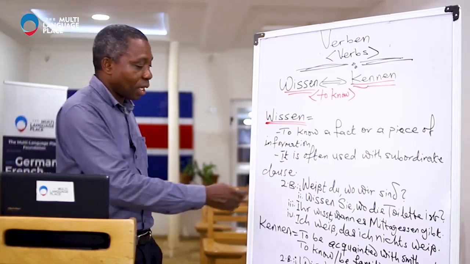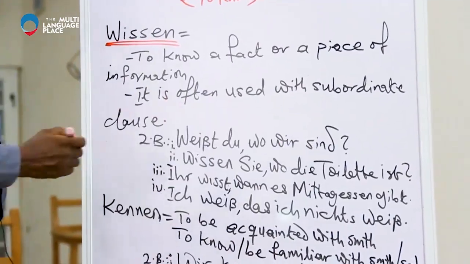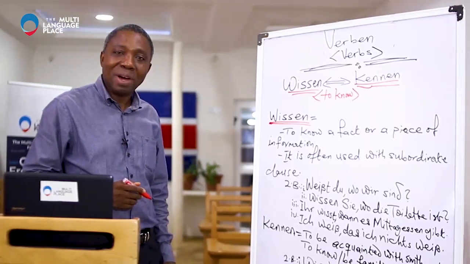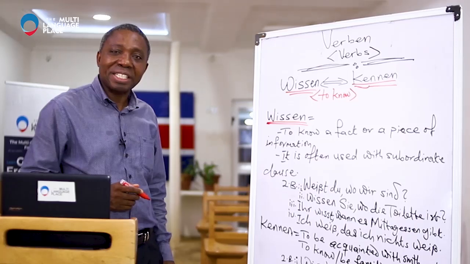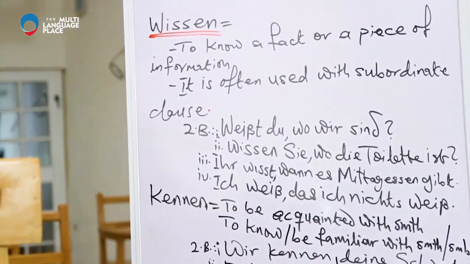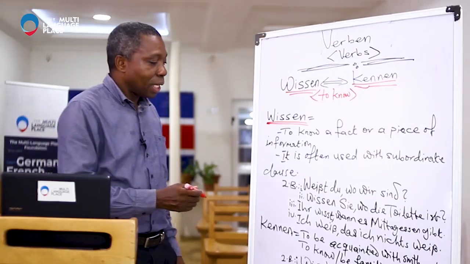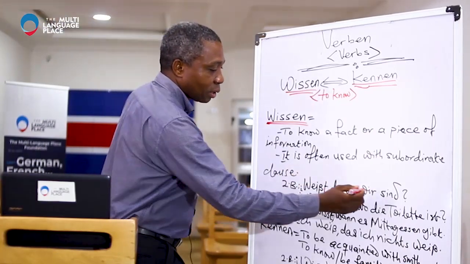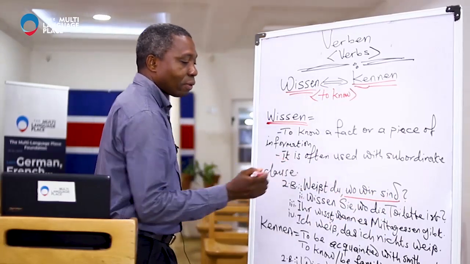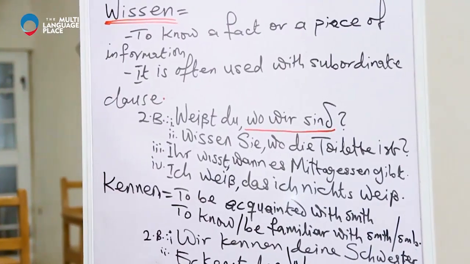Number one, the first example: Weißt du, wo wir sind? Do you know where we are? Weißt du, wo wir sind? Now, with wissen, you see the subordinate clause here, wo wir sind, and that is characteristic of the verb wissen.